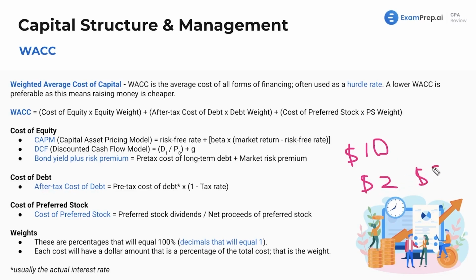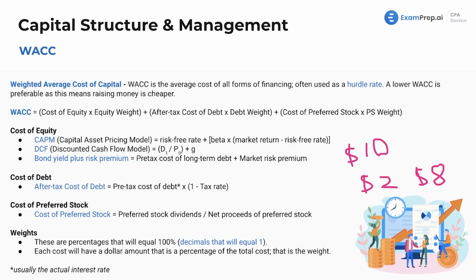Gosh, don't you just love my nice clean drawing? So that means we're raising 2 million cash from equity and 8 million from debt, so the equity weight is 20%, the debt weight is 80%. Boom. Nice and simple, right? 2 divided by 10 is 20%, 8 divided by 10 is 80%. And there you go. So note here, usually the actual interest rate is the pre-tax cost of debt. Nothing too crazy.